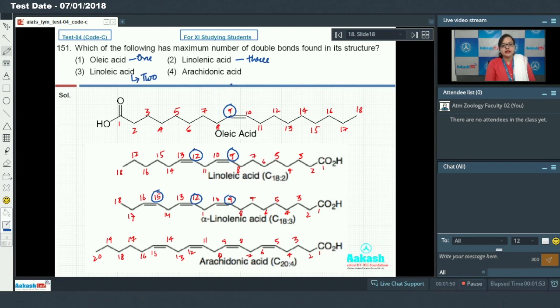Option 4, that is arachidonic acid. Arachidonic acid is a 20 carbon containing fatty acid and it has 4 double bonds present at 5th, 8th, 11th and 14th carbon. So it has 4 double bonds. So among given fatty acid, arachidonic acid has maximum number of double bonds in its structure, making option 4 as the answer for our question.